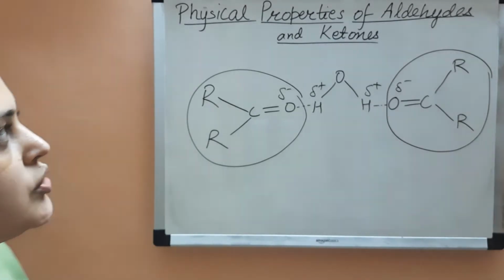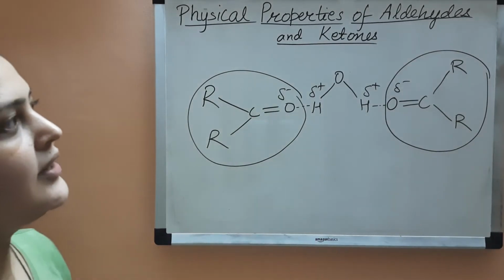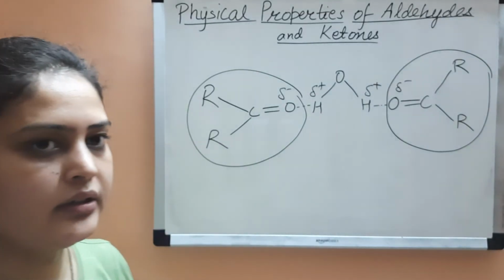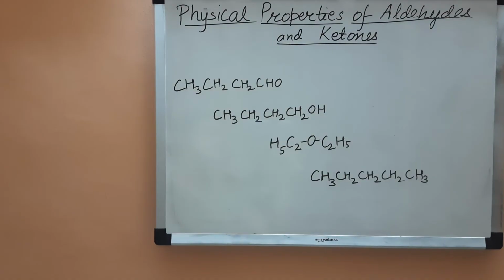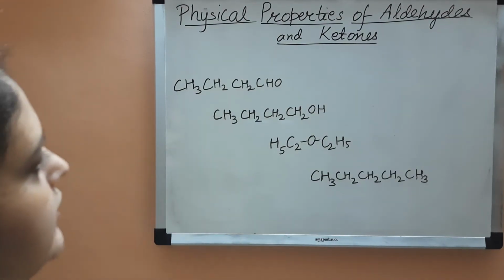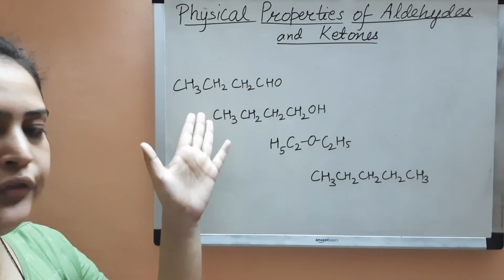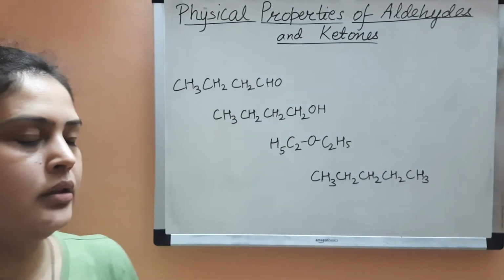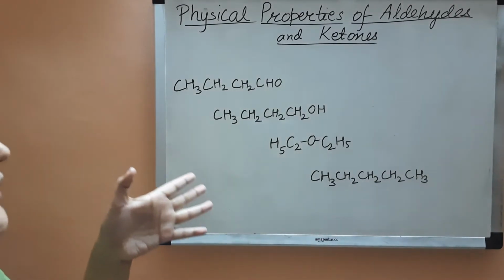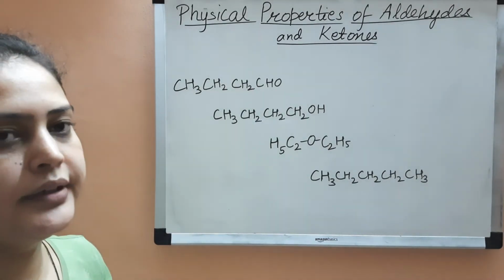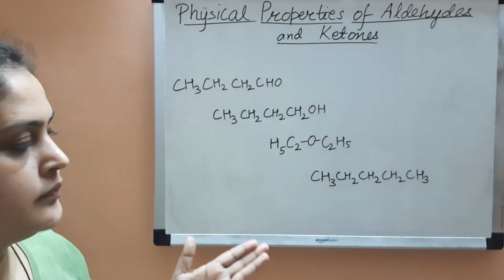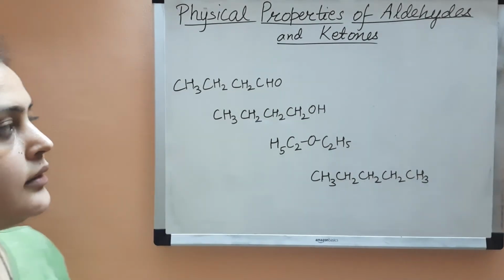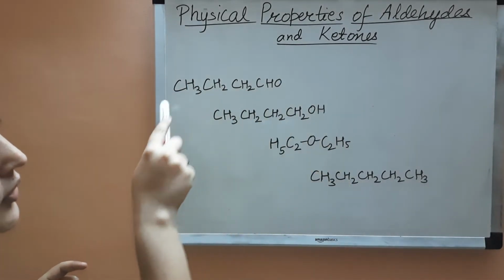Now we will discuss some questions on this topic, physical properties of aldehydes and ketones, so that you can revise what we have learned. This is the question. We have been provided 4 compounds and we have to arrange them in increasing order of boiling point. We have already learned that the least boiling point is of hydrocarbons. But you should first compare the molar mass.